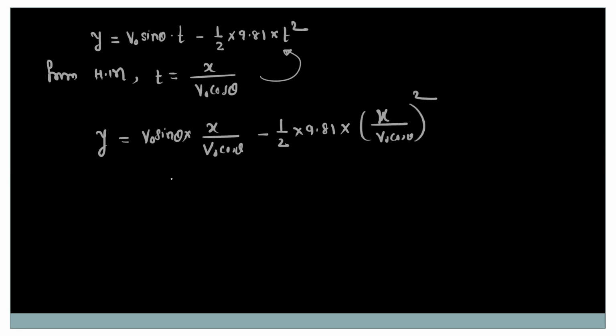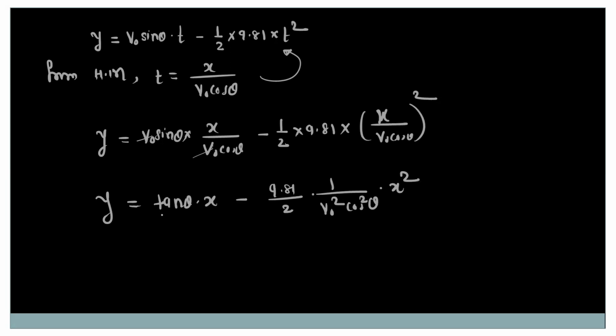Okay. So just simplify this equation. So the sine theta and cos theta, we will get tan theta. We can cancel out this v naught. So we will get the equation tan theta into x minus, this is 9.81 by 2, and this v naught cos theta, so it will become 1 divided by v naught square cos square theta into x square. Okay. So we can write this equation as y is equal to tan theta into x minus